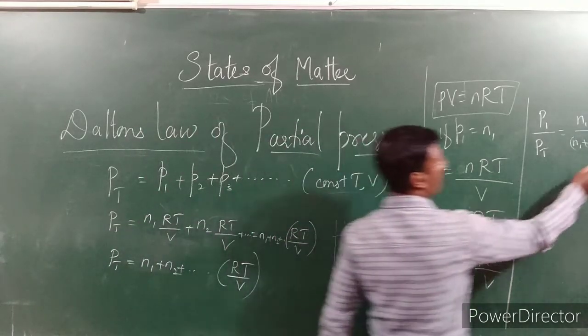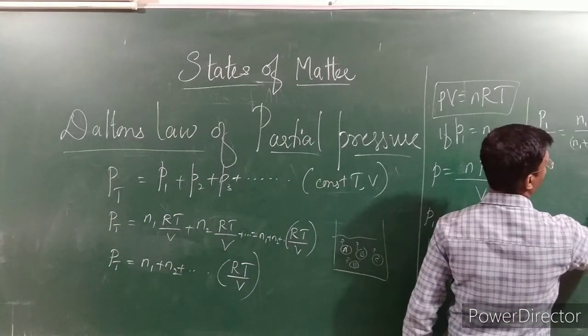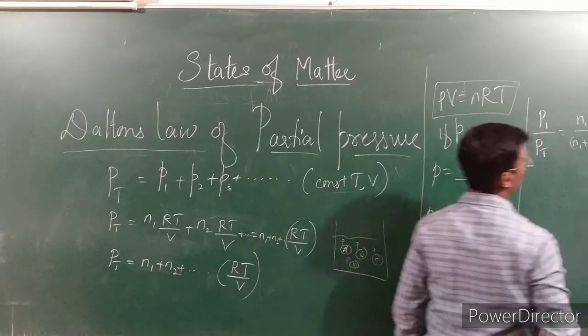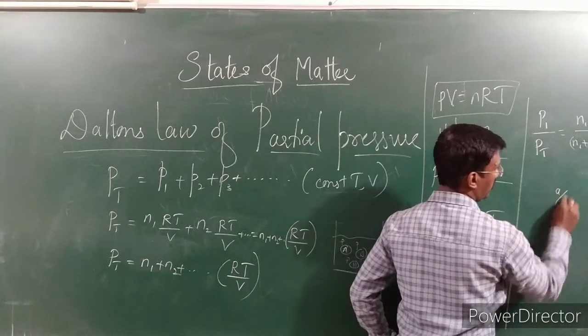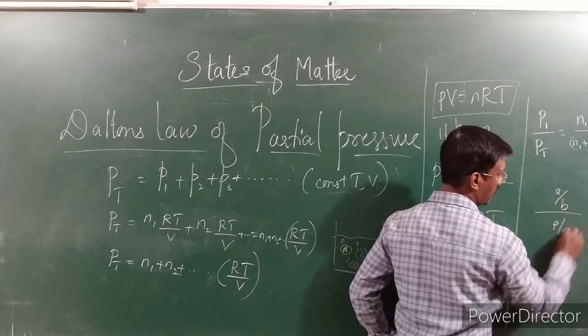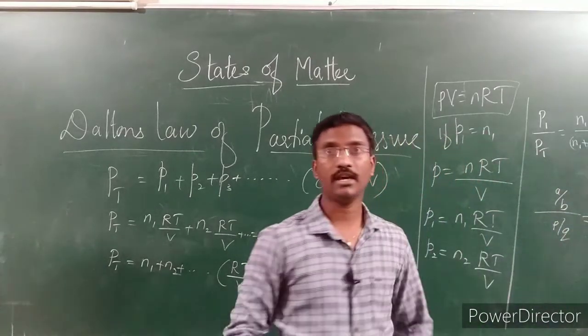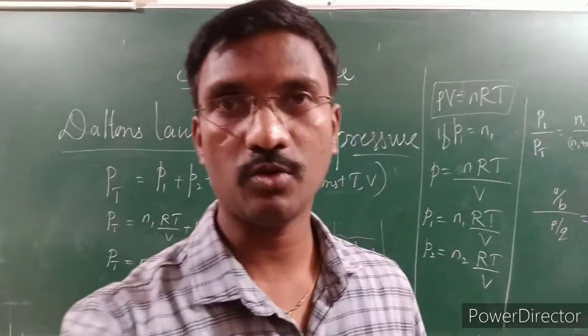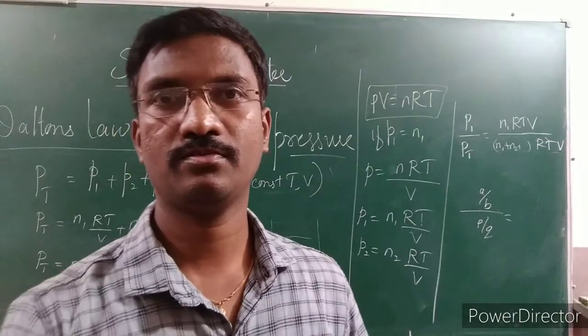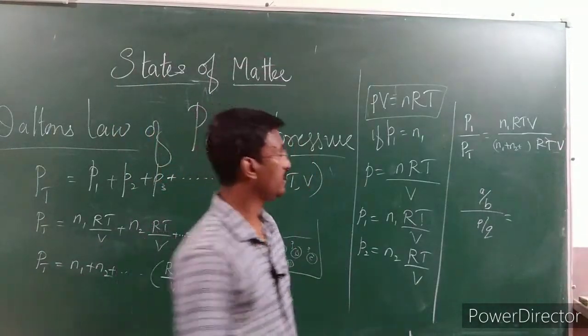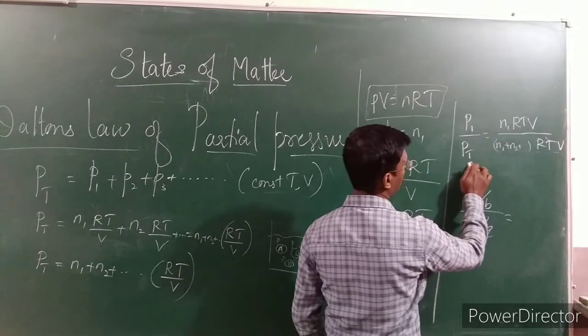If it is divided by V, this V will move to the upper side. How? Because A B whole divided by P Q, we can write it like this. Here I have written P1 divided by PT.